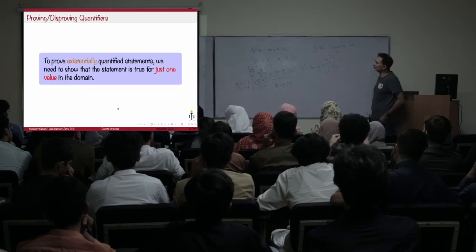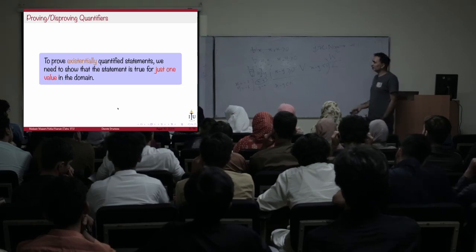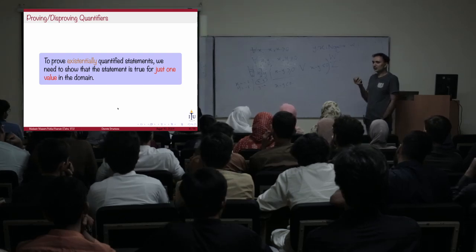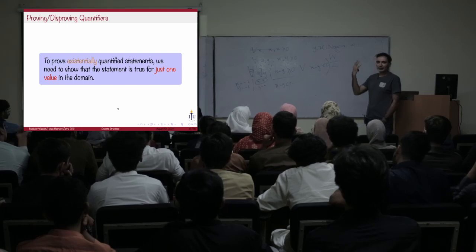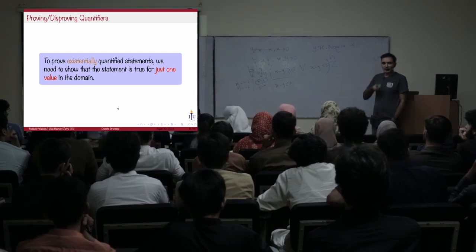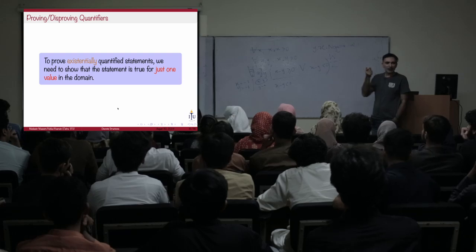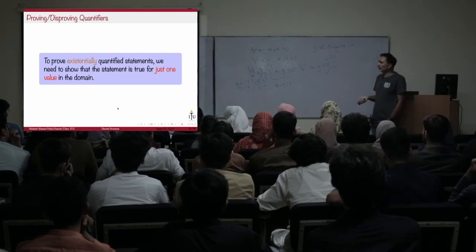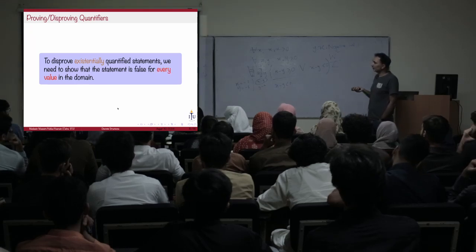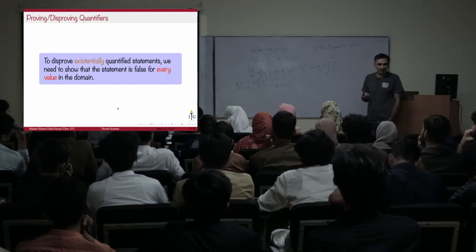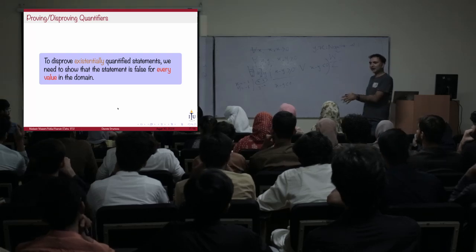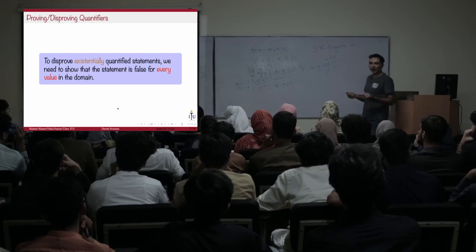It's the opposite for an existentially quantified statement. Proving an existentially quantified statement is extremely easy, because you have to show the statement is true for what? For anyone. For just one member of the domain. If it's true for one member of the domain, you have the existential statement. But if you want to disprove it, oh boy, then you have to disprove it for every member of the domain. So proving a universally quantified statement and disproving an existentially quantified statement are the hard tasks.